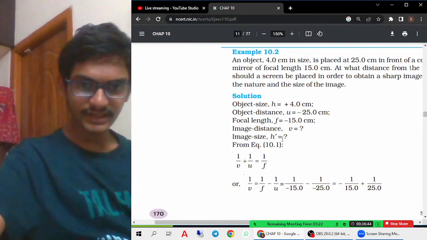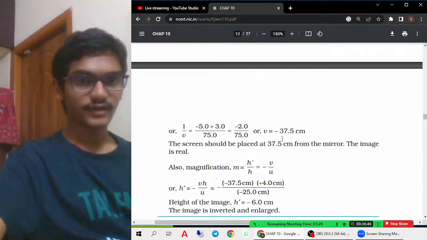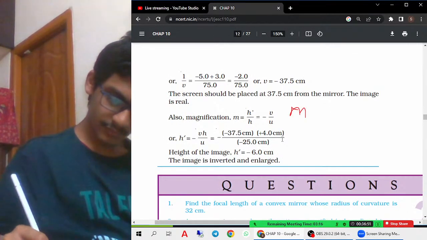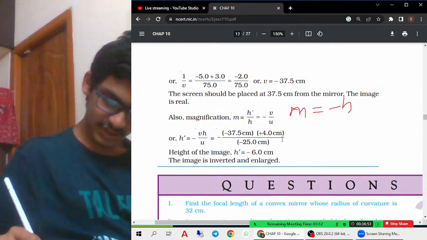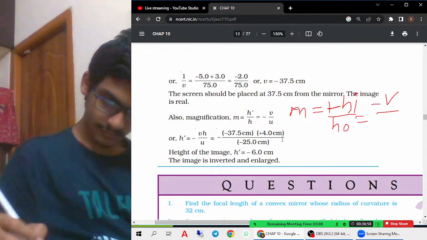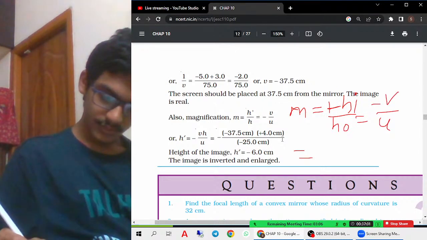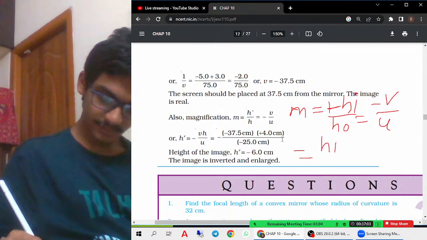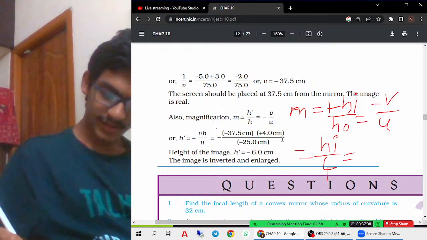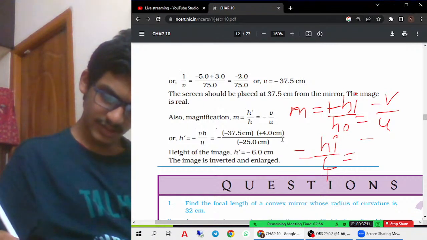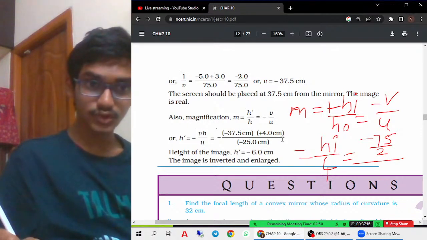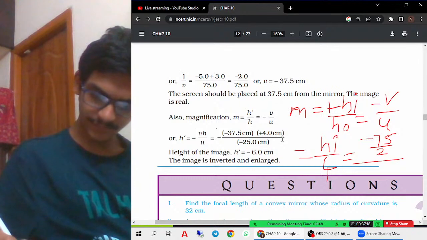Let me check the answer for 37.5 only. So magnification m is equal to minus hi by h0, equal to minus v by u. Magnification is not given, so you have to find hi. So hi by 4 equals minus of v value you got, minus 75 by 2, divided by u value. u is actually given in the question as minus 25.